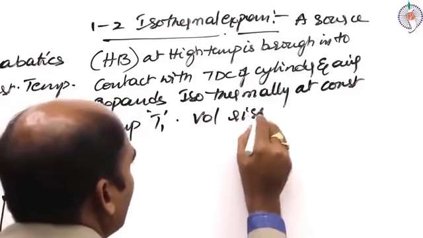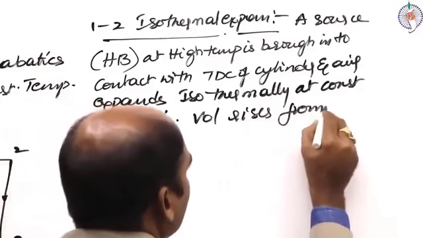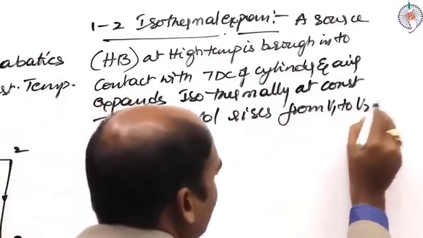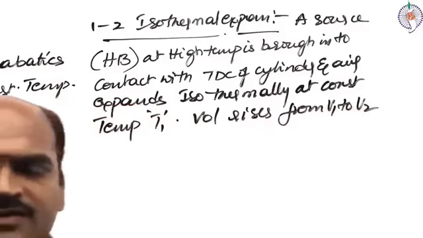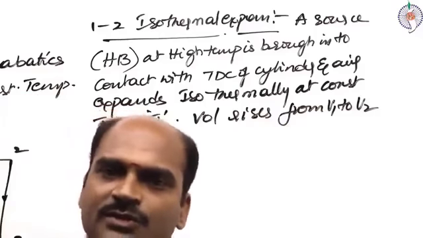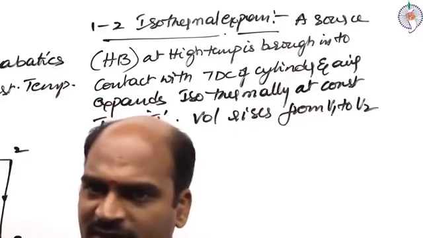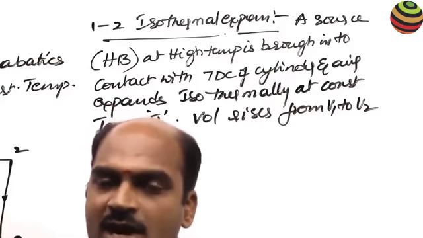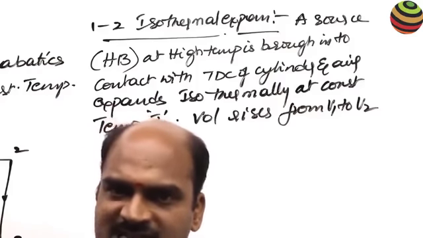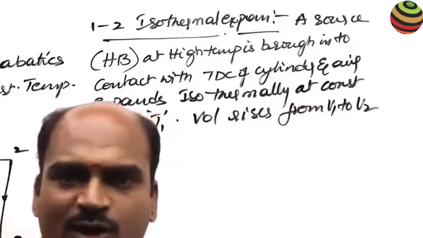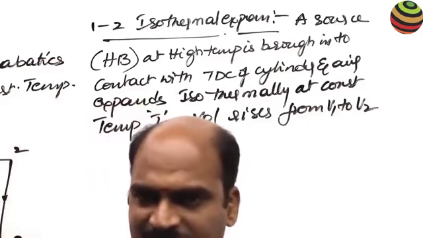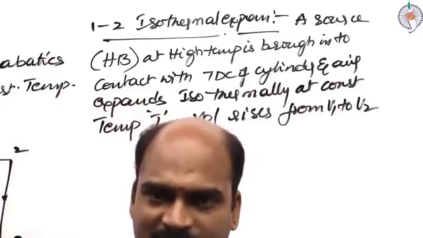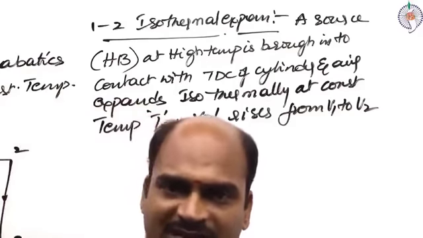Volume rises from V1 to V2. This is isothermal expansion, achieved by bringing a hot body in contact with the top dead center so that the air expands at constant temperature and its volume rises.